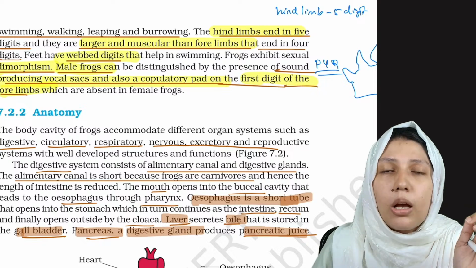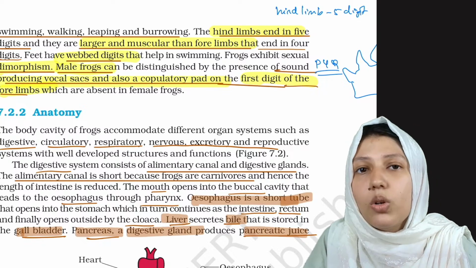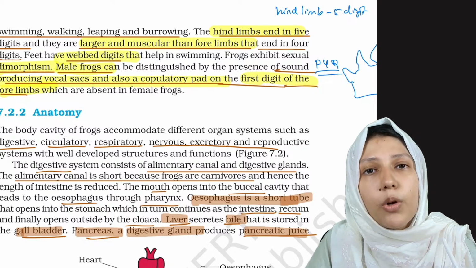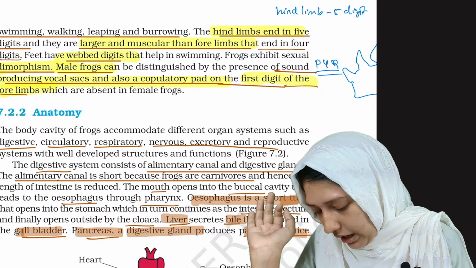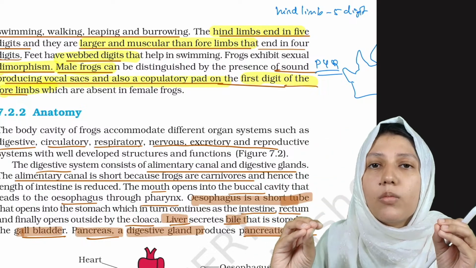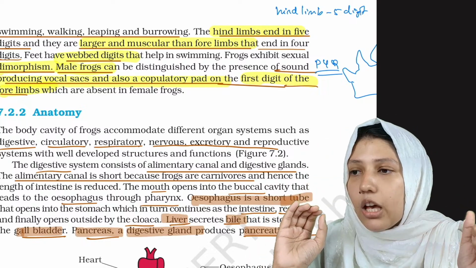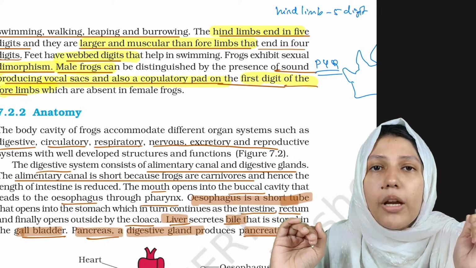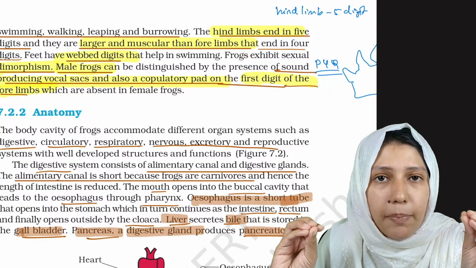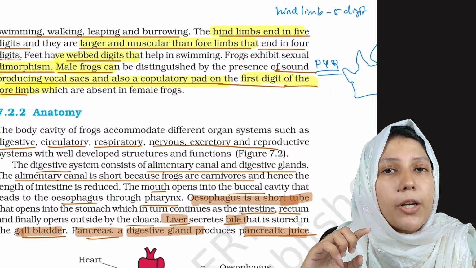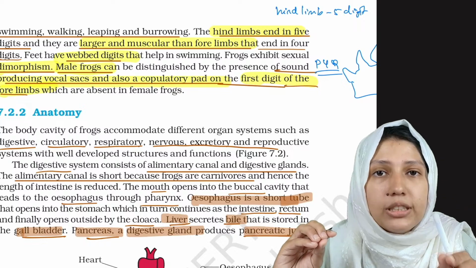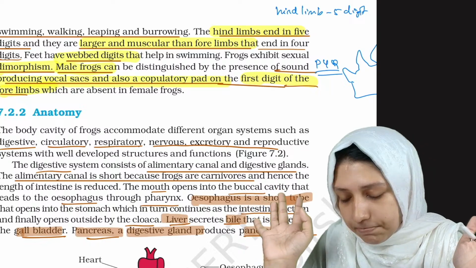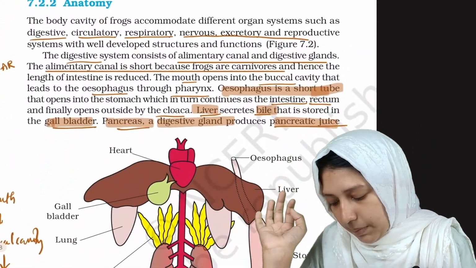It means the male frog has a structure known as the sound producing vocal sac. What is it known as? Sound producing vocal sac. They also have a copulatory pad. Where is the copulatory pad located? It is located on the first digit of the forelimbs. Clear? Okay.